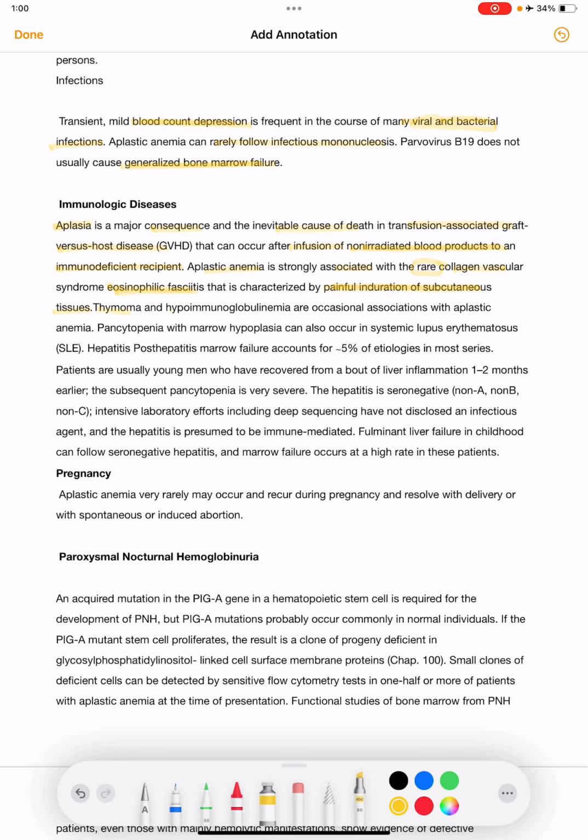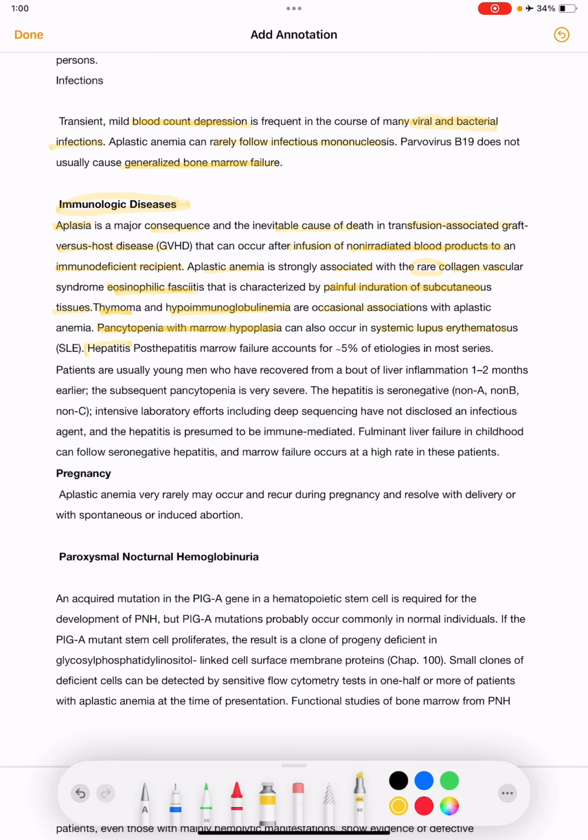And thymoma and hypoimmunoglobulinemia are all immunological diseases which are associated with aplastic anemia. They are occasional associations, and pancytopenia with marrow hypoplasia can also occur in SLE.